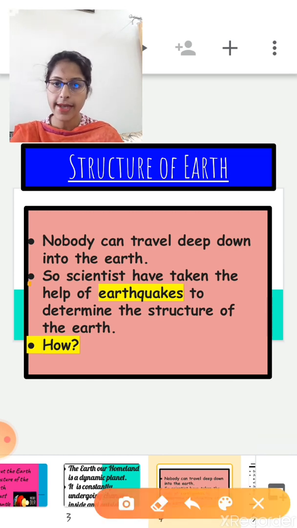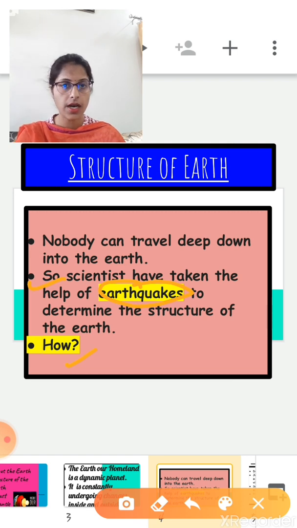So the scientists have taken the help of earthquakes to determine the structure of the earth. Now the question is, how do scientists use earthquakes to determine the structure of the earth? Okay, let's find out.